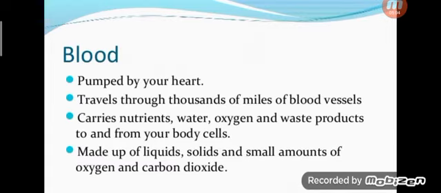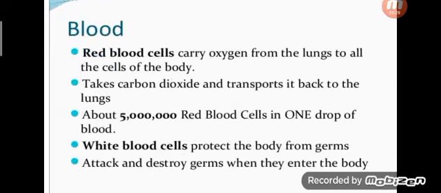Blood plays the main vital role in our body. Pumped by your heart, it travels through thousands of miles of blood vessels. It carries nutrients, water, oxygen and waste products to and from our body cells. Whatever needs to travel in our body uses the blood. It is made up of liquids, solids and small amounts of oxygen and carbon dioxide.